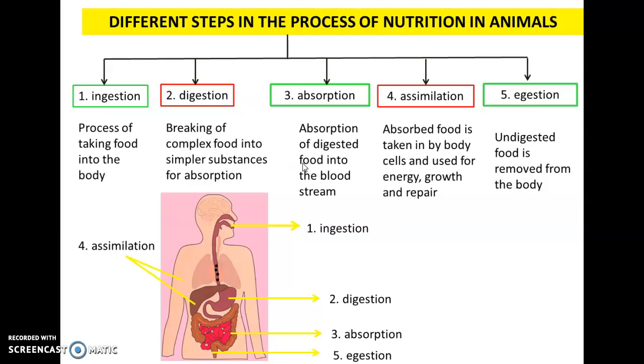So these are the general steps of nutrition. They occur almost in all holozoic organisms. It may be a unicellular organism like amoeba or a multicellular organism like a human being. So in the next slide we'll learn the nutrition in a unicellular organism like amoeba.